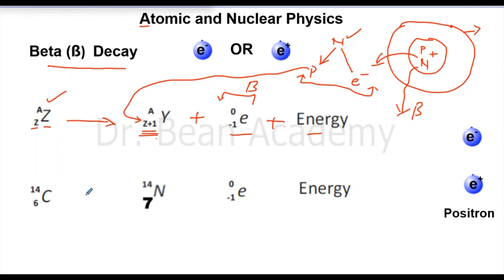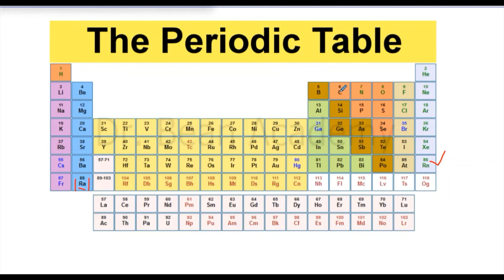So if you want to see a specific example, here is carbon, atomic number 6, mass number 14. So when it undergoes beta decay, now its atomic number has become 7, plus it will emit an electron plus some energy. So you see here the situation is very interesting, and I want you to see that carbon with atomic number 6 becomes nitrogen with atomic number 7.